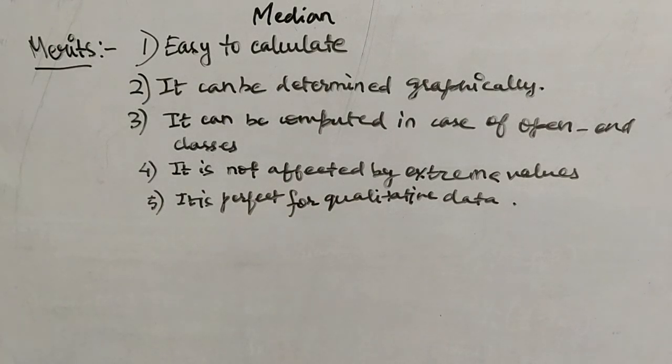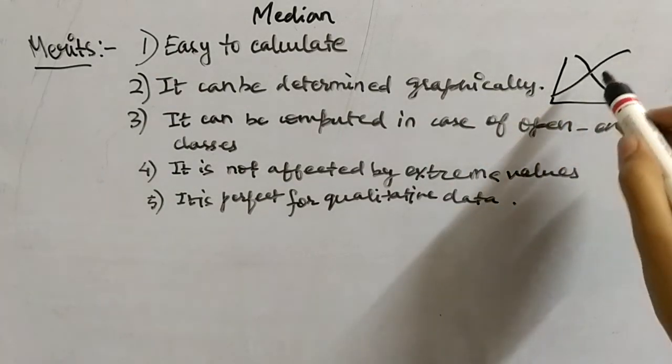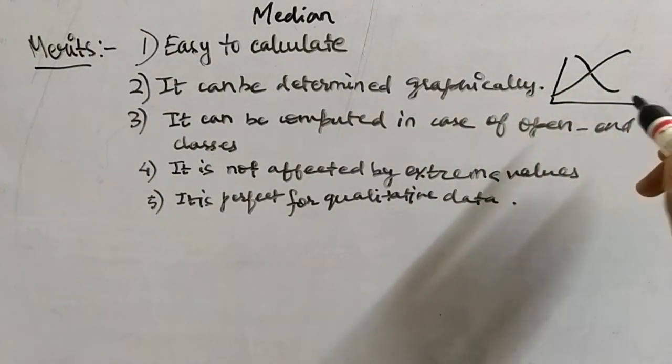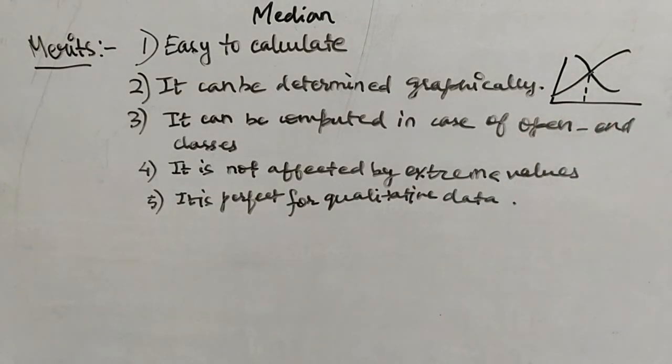Now the first merit is quite obvious: median is very easy to calculate, because in case of discrete frequency distribution, you can calculate median just by seeing the data, right? Similarly, in the second merit, you can visibly calculate median when the graph is given. Let's suppose the ogive, you can make the ogive. This is the graph of the ogive, I'm just making it as a rough. So this cross section, this cross is nothing but the median. So in this way you can get the value of median.